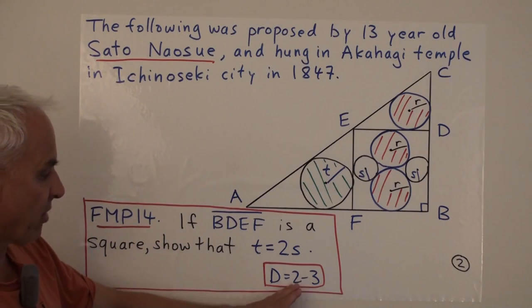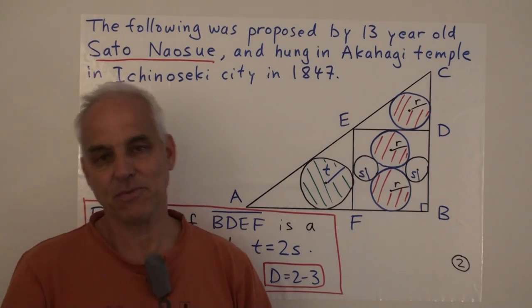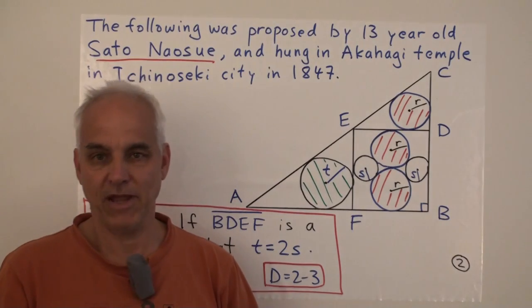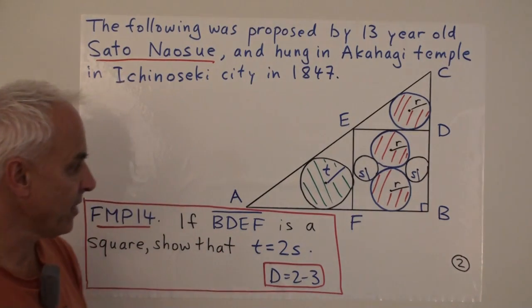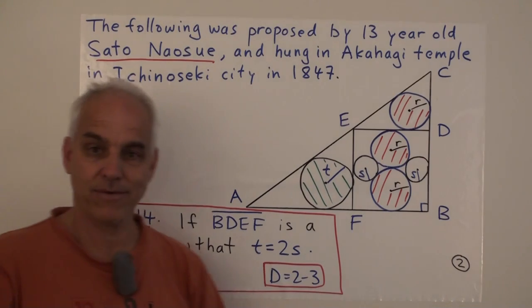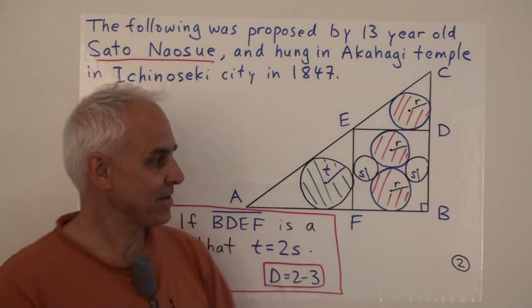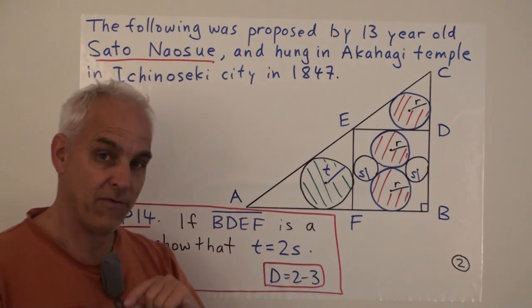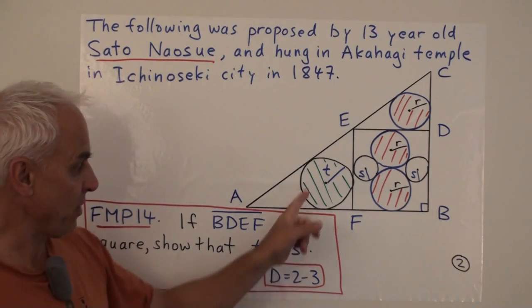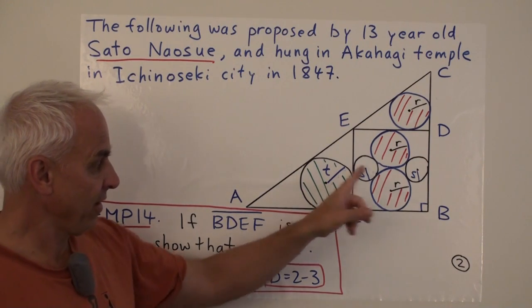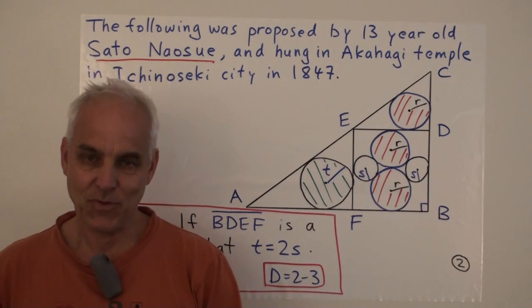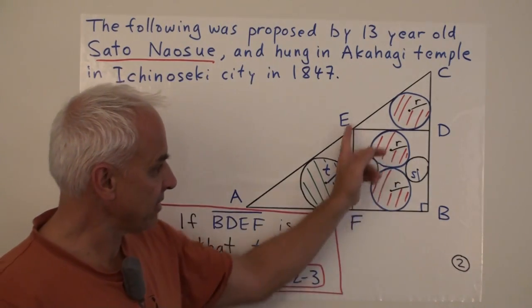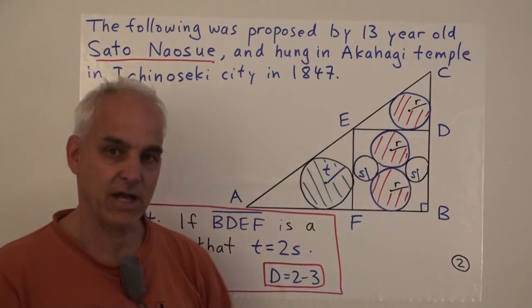The difficulty level is probably between 2 and 3, so it's a problem that you can probably relatively easily solve in a day or a couple of days if you give it some thought. So I encourage you to now have a go at this problem. Turn the video off, have a pause, go off for a little while and see if you can solve Sato's challenge. Try to show that the radius of this circle is twice the radius of this circle. And all you're given is that this is a right triangle and that this figure here is actually a square.